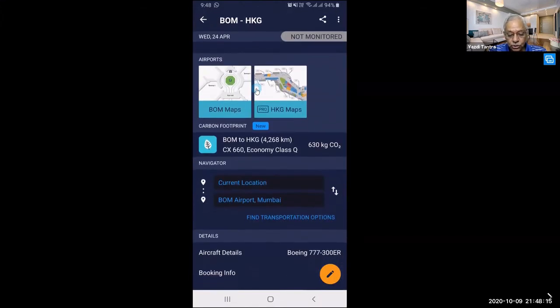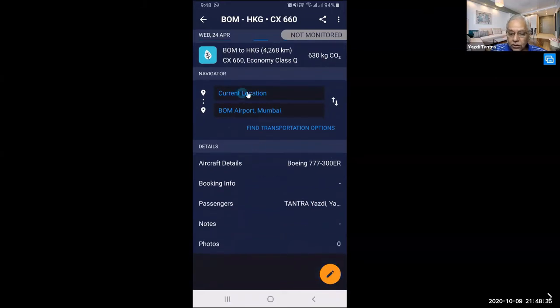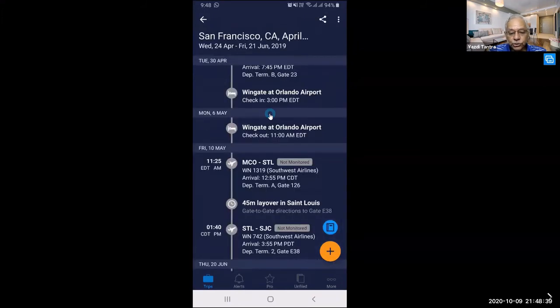It also shows your carbon footprint from Bombay to Hong Kong, how many kilometers, how many kilograms of carbon dioxide emission there is. It shows you your aircraft details also, and if you have booking information, it will also show you the booking information, passengers, notes, etc. Okay, so this is the first part, that it is showing you your actual trip.